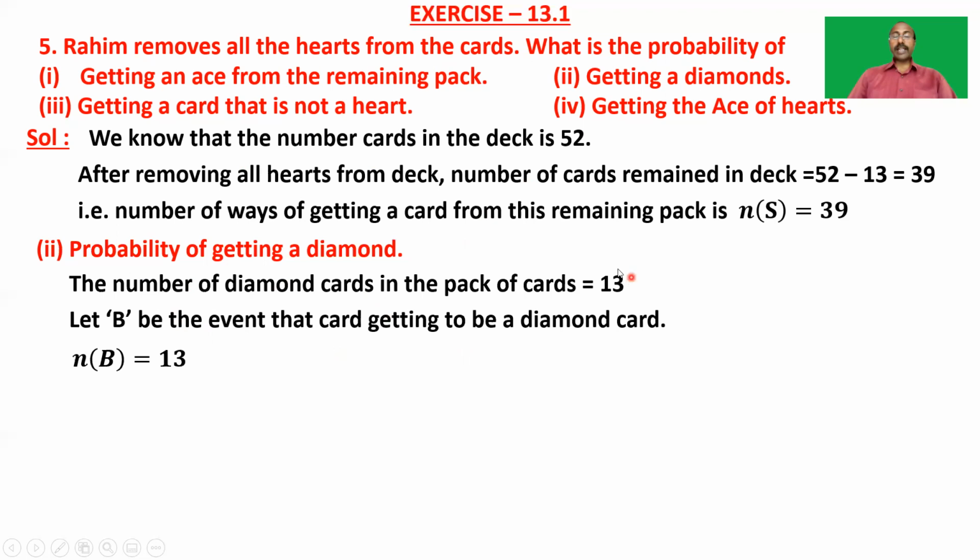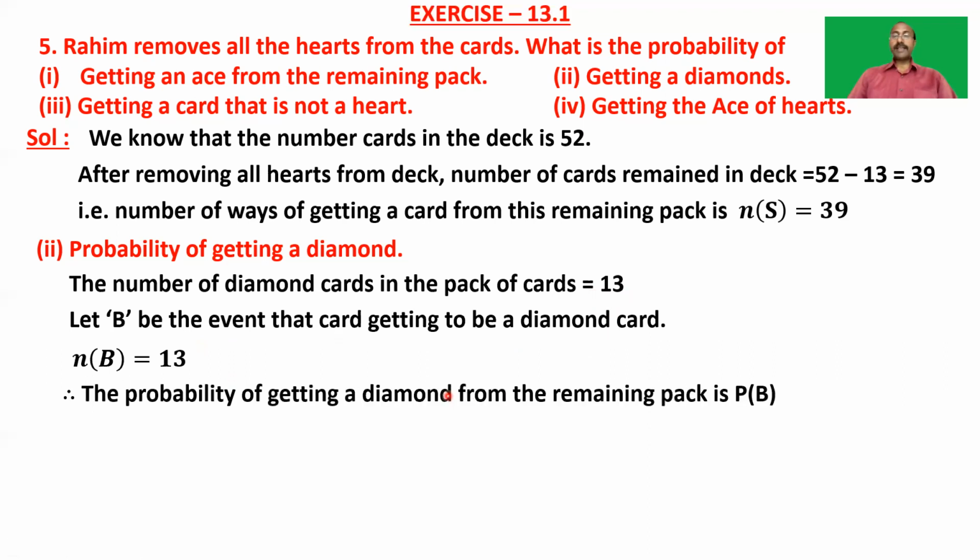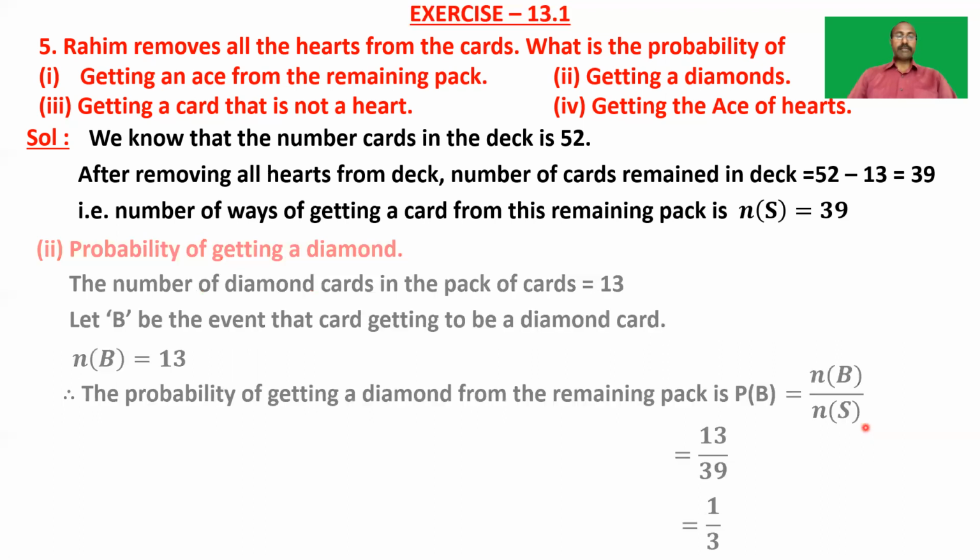Because there are 13 possible outcomes favorable to the event B, and the 13 are diamond cards. So the probability of getting a diamond from the remaining pack is P of B, which is equal to n of B by n of S, that is, the number of outcomes favorable to B by the number of all possible outcomes. This is equal to 13 by 39, which is equal to 1 by 3. So the probability of getting a diamond is 1 by 3. And take the third one.